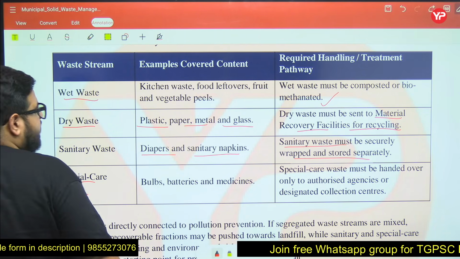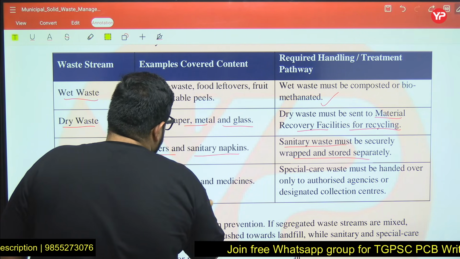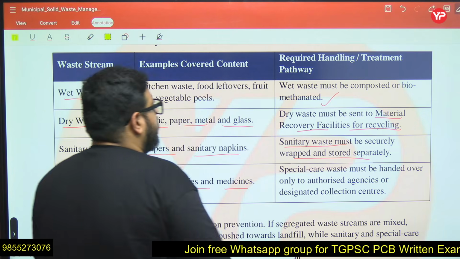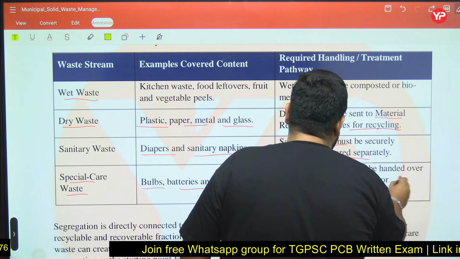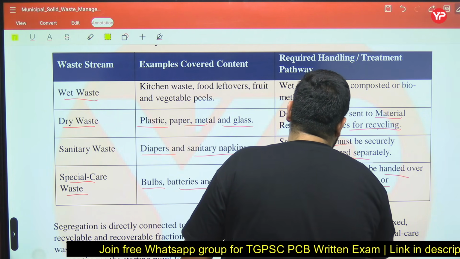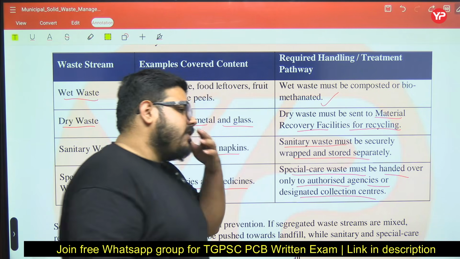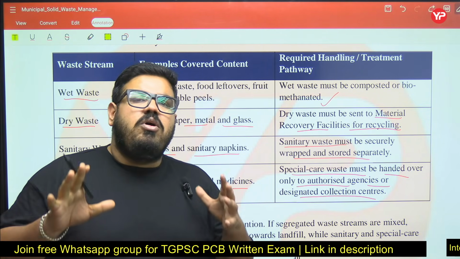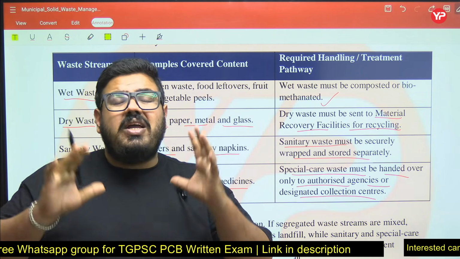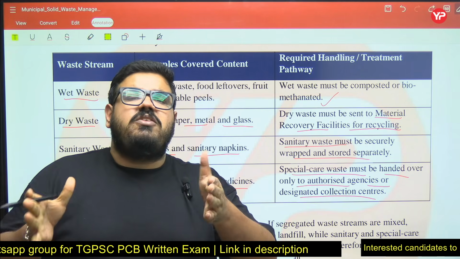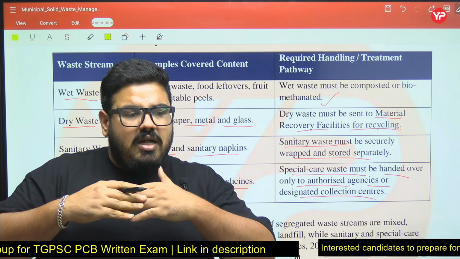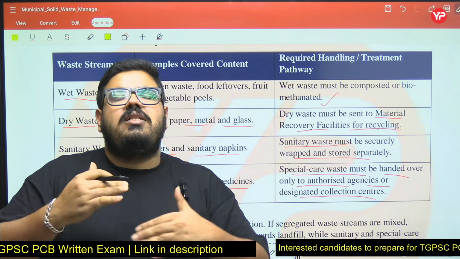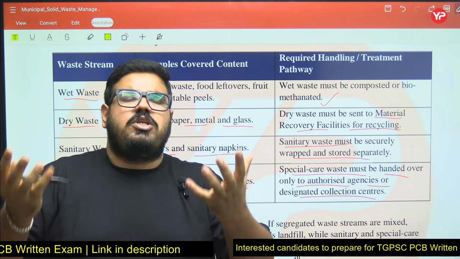Now talk about special care waste. In special care waste, there are bulbs, batteries and medicines. Special care waste must be handed over only to authorized agencies or designated collection centers. You have to take very specific care, because if these are left open in the environment, then they can create some kind of pollution in the environment.